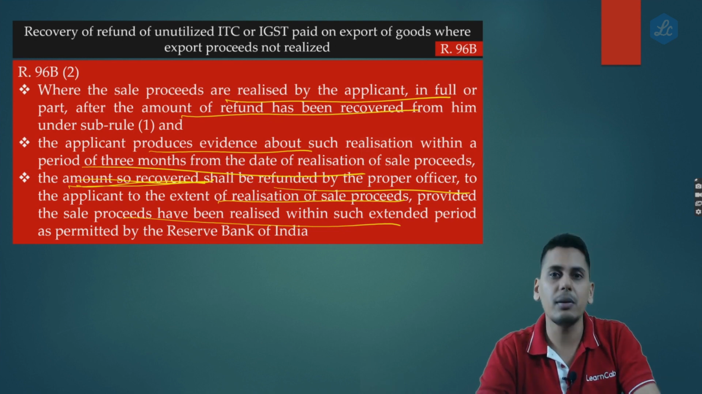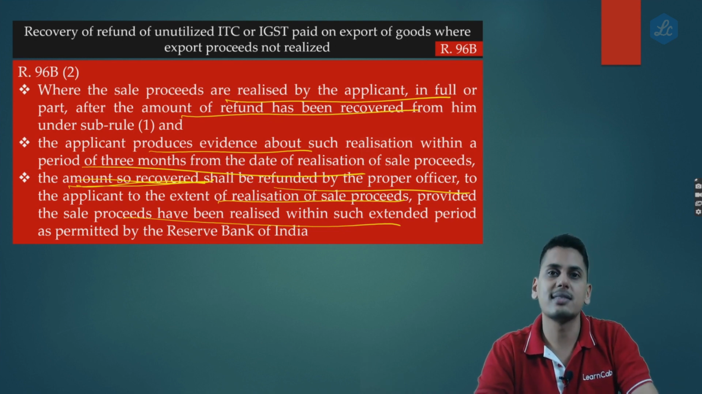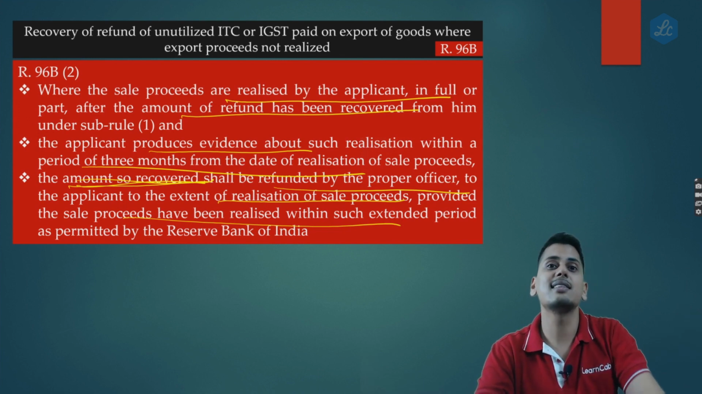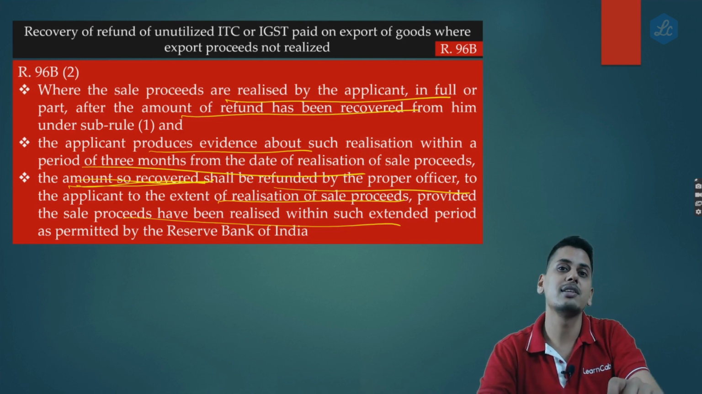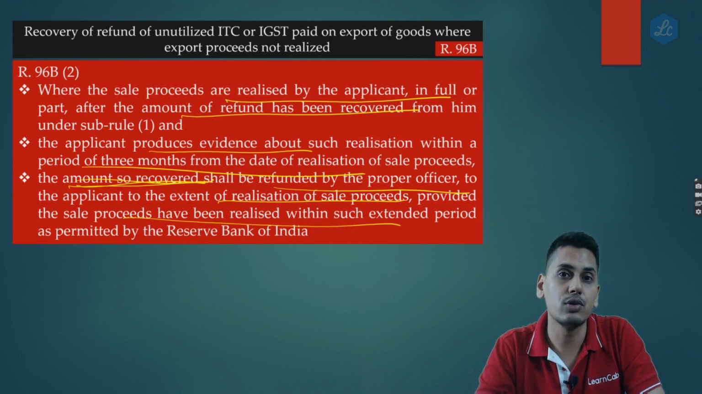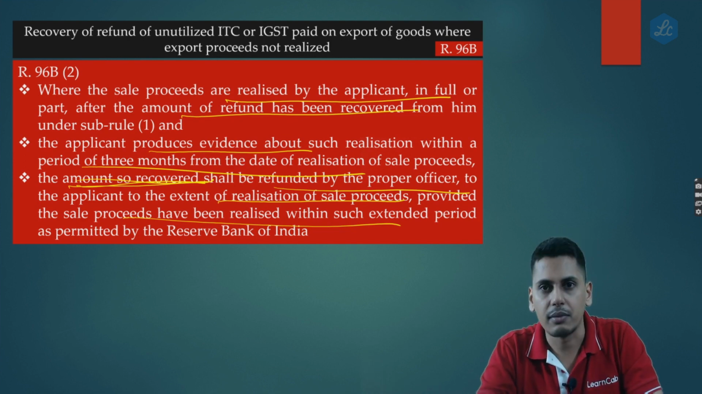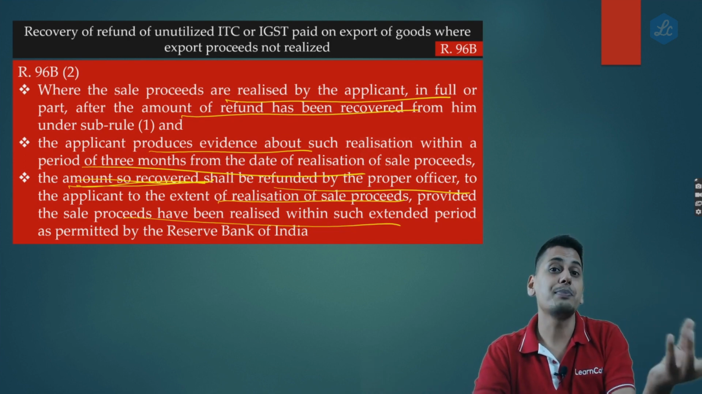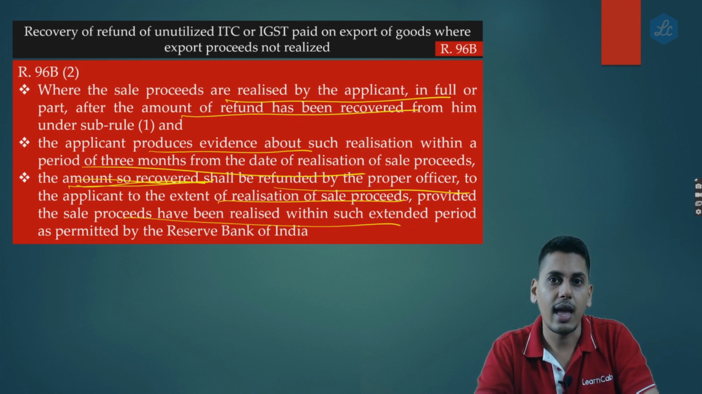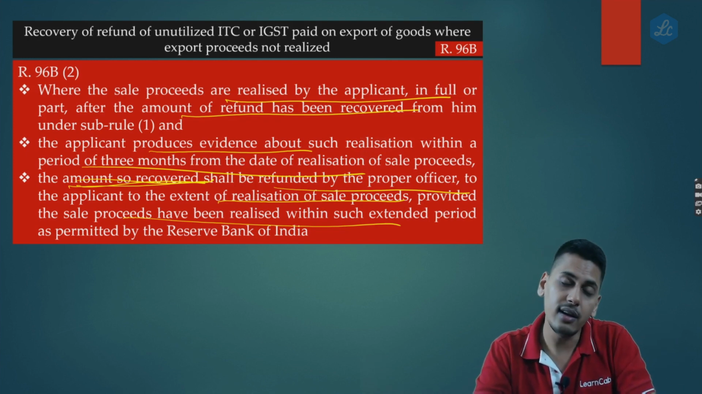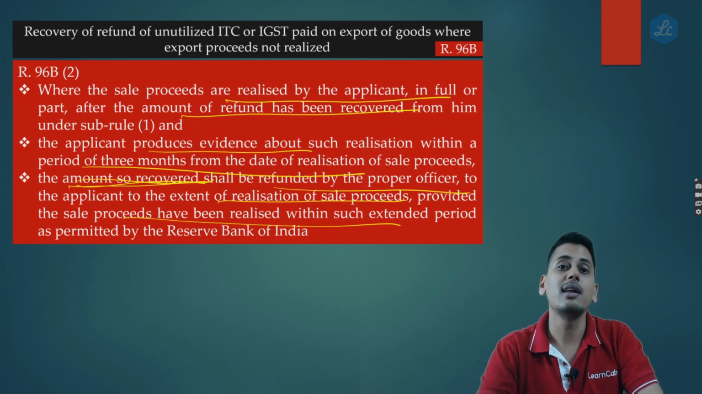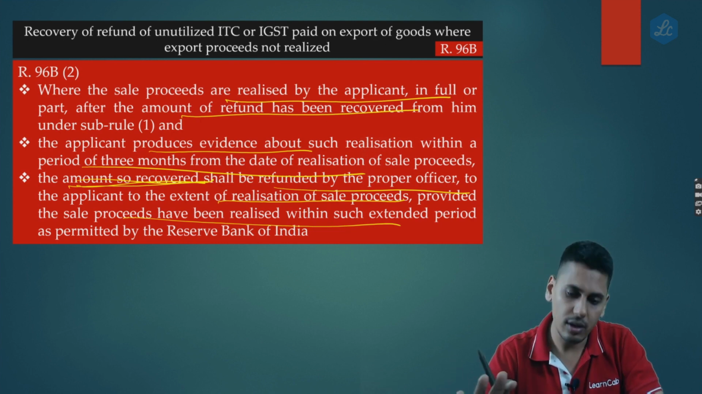Now friends, after I pay back this amount, I realize the sale proceeds. Now friends, when I realize these sale proceeds, whatever refund I have paid back along with interest, the proper officer is supposed to refund that back again to me. Now friends, let's assume a case. Subsequently, I am realizing the amount, but only proportionately, only partly. Then to the extent I have realized, the proper officer will repay that much back to me. I am sure you are able to follow this.